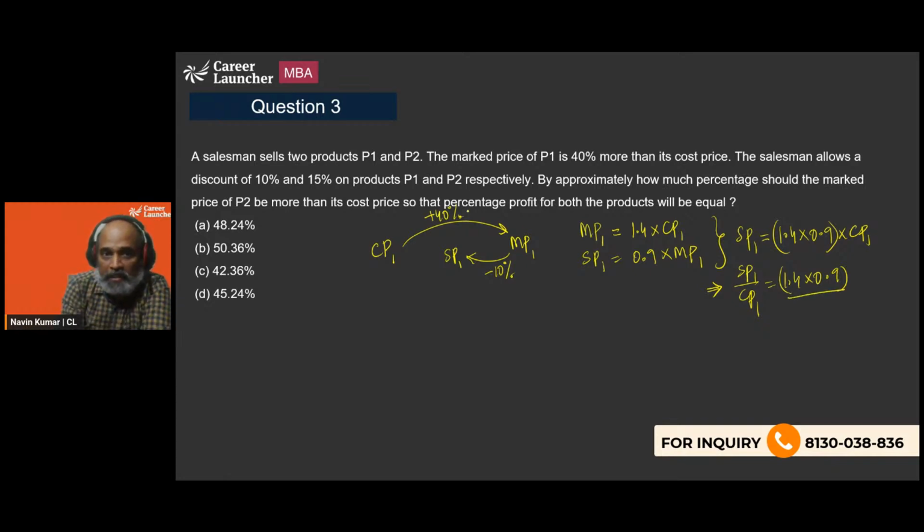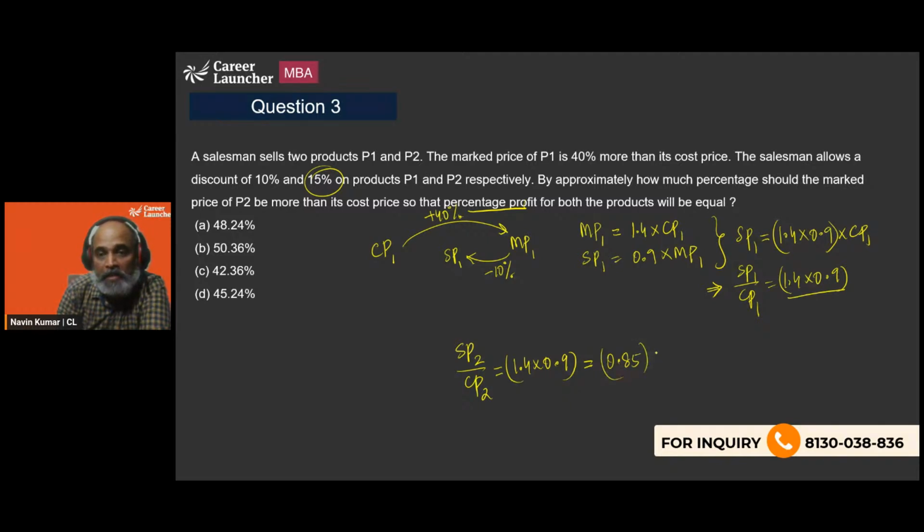Since we are asked that percentage profit is supposed to be the same, from the second product P2, can we say SP2 by CP2 should also be equal to 1.4 into 0.9? But out of these, we already see a 15% discount, which is 0.85.